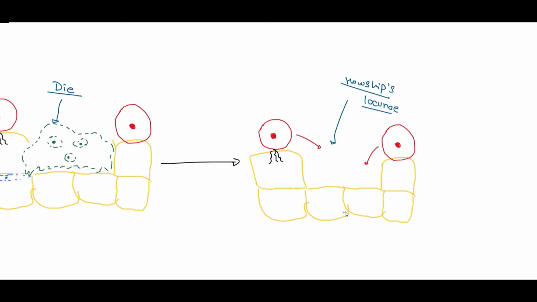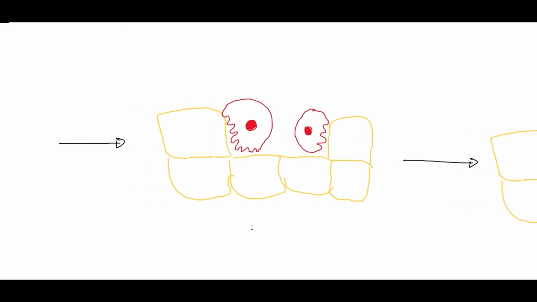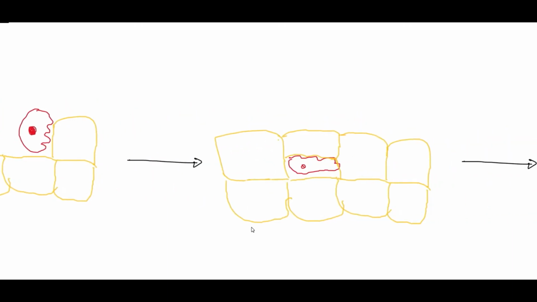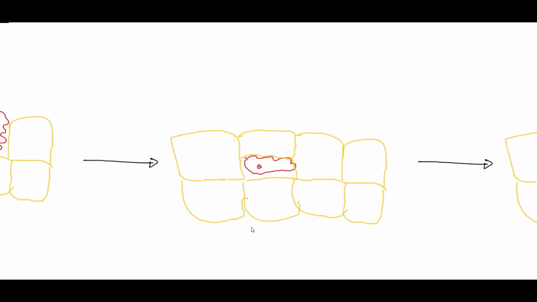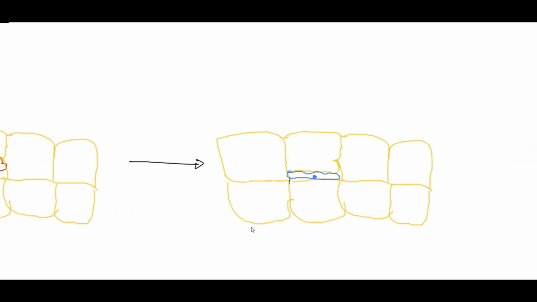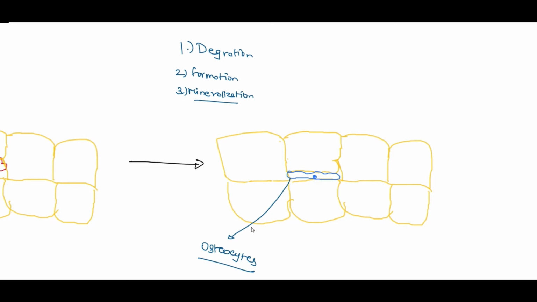Further, the osteoblast cells would become active and perform their function of deposition of new bony tissue, that is the osteoid layer, and during this process, some osteoblast cells would get trapped in the bony tissue and will later be known as osteocytes. So these are the osteocytes. So in the process of bone remodeling, the first step is degradation, then we have formation, and then the mineralization process in which the bone strengthens and calcifies.